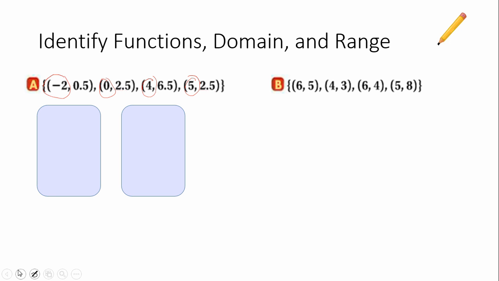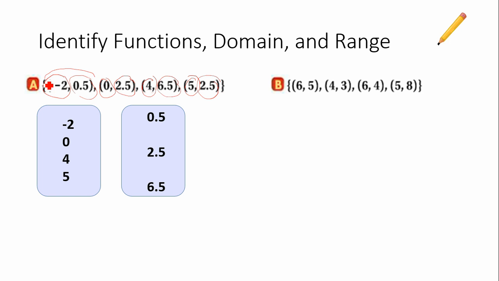If I put them in order, I would just place them vertically here. And then my y values are 0.5, 2.5, 6.5, and another 2.5, but I'm not going to list it twice because you don't list repeats in a list, okay? We're going to just list those y values there. And then we draw those connector arrows.